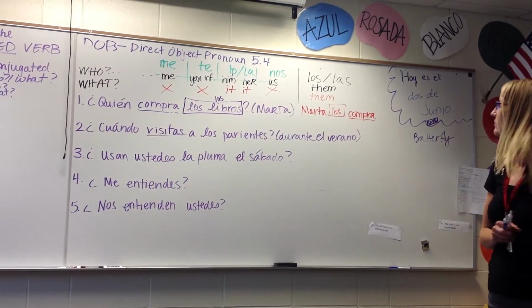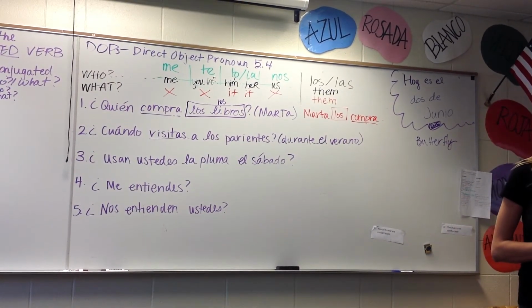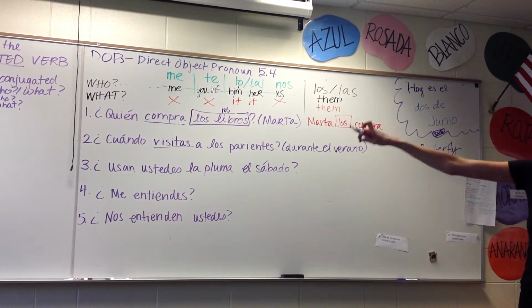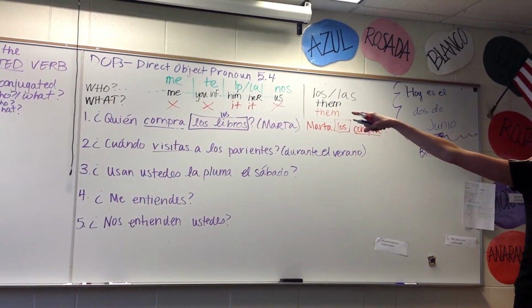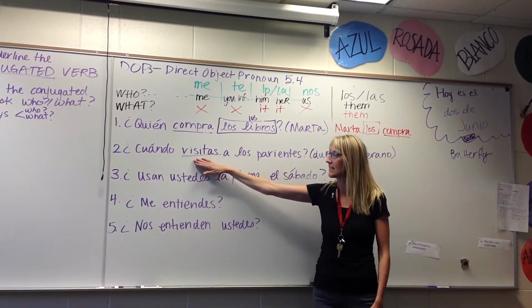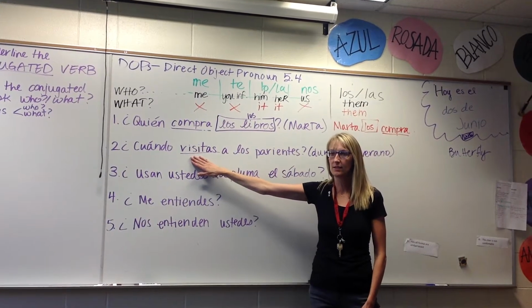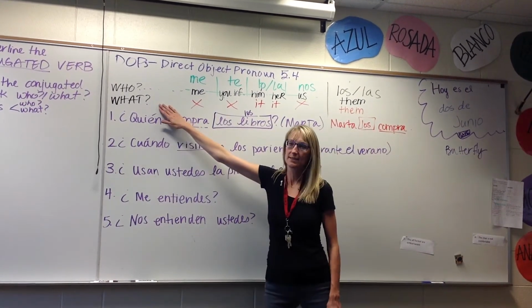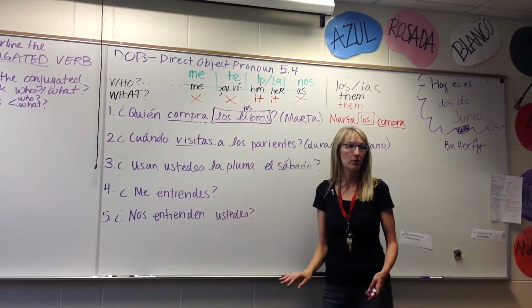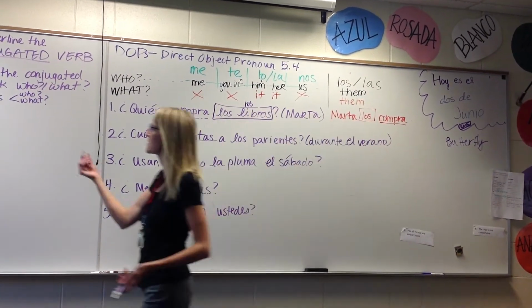Find the verb. What was our second step? Okay, go to the conjugated verb and ask who or what. So visitas is you informal visit. You informal visit what? You informal visit who? So what should our step number 3 be maybe?